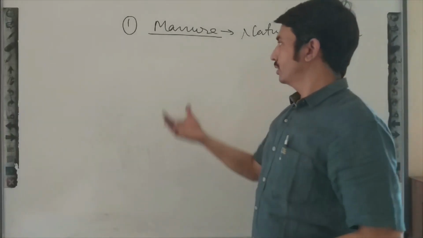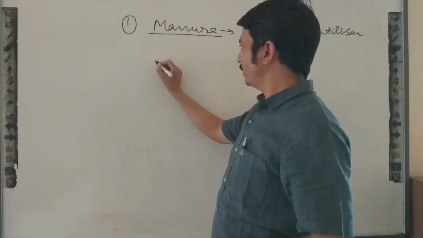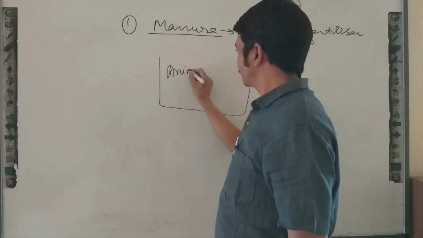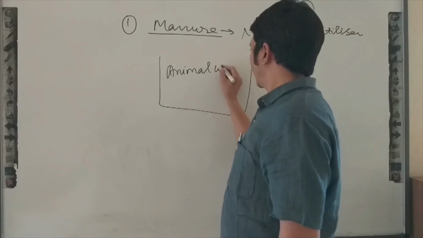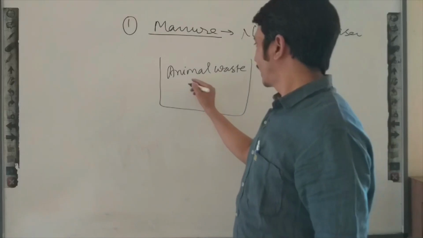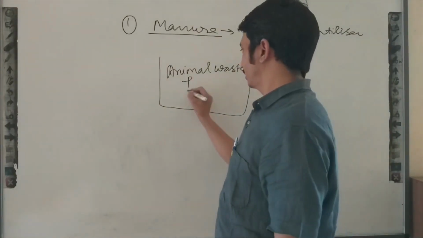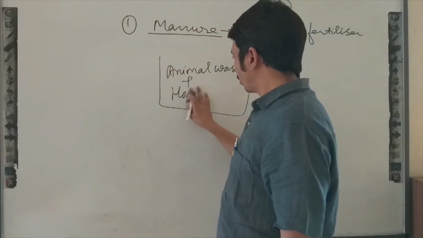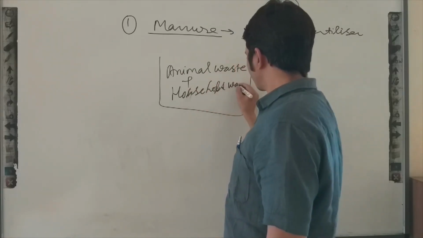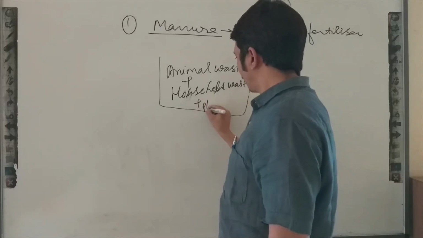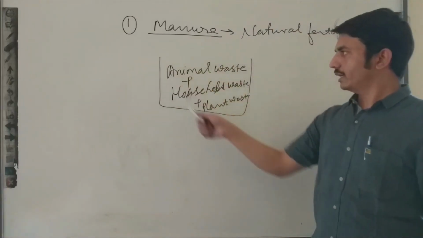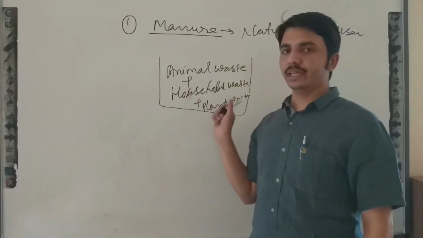How can we prepare manure? We can put animal waste like cow dung, urine of animals, and also household waste and plant waste in a pit.